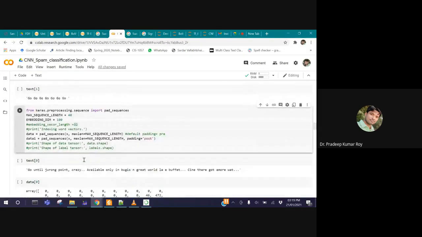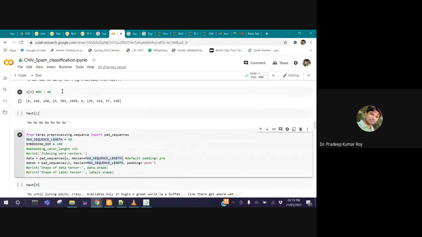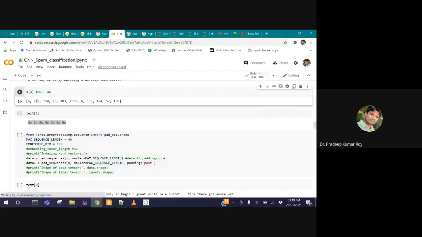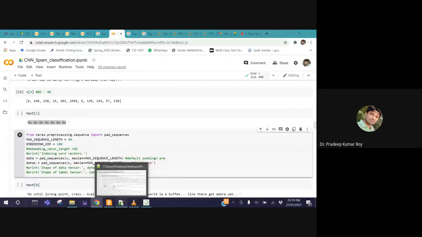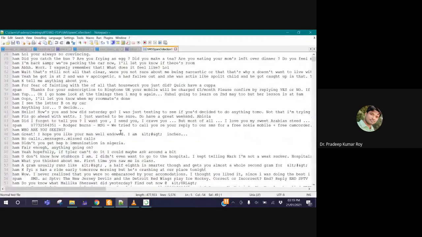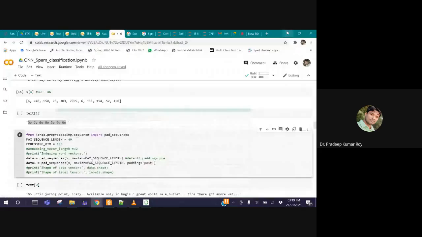Now what we have to do is something called padding. If you see message 1 and message 5, the length of message 1 is only 7 words, and the length of message 5 is more than 10 words. So every message is variable in length. See this one, this is our data set. And Keras says that we can't play with inconsistent input. The input size must be consistent. The size of all input integers must be the same. We cannot play with variable length of input.